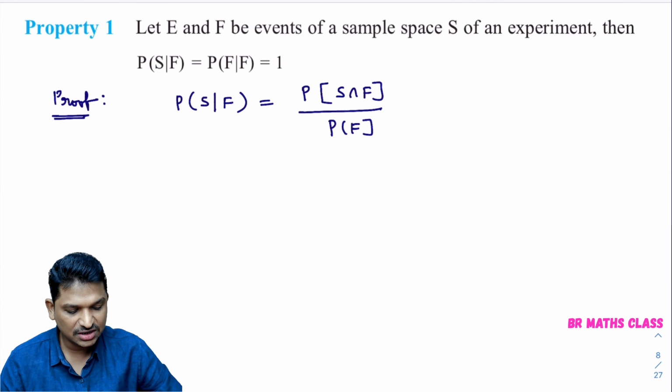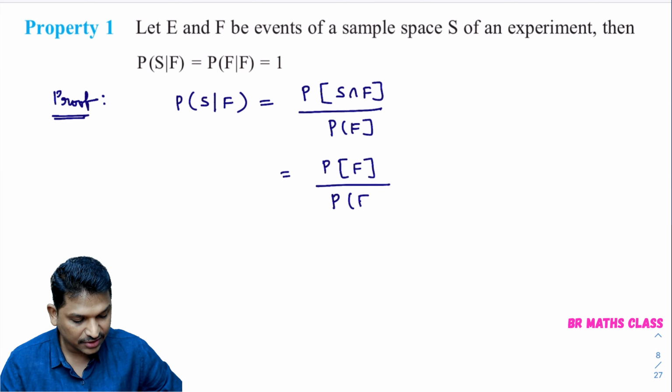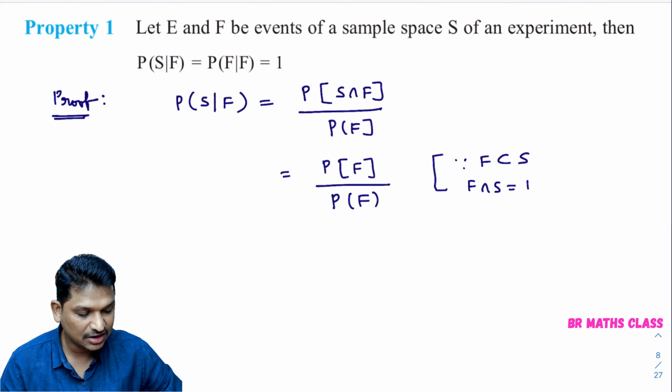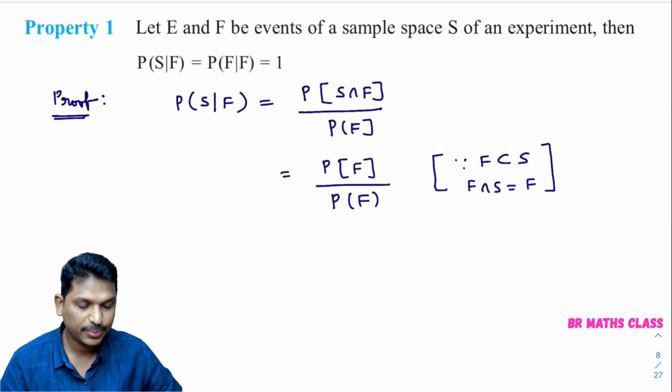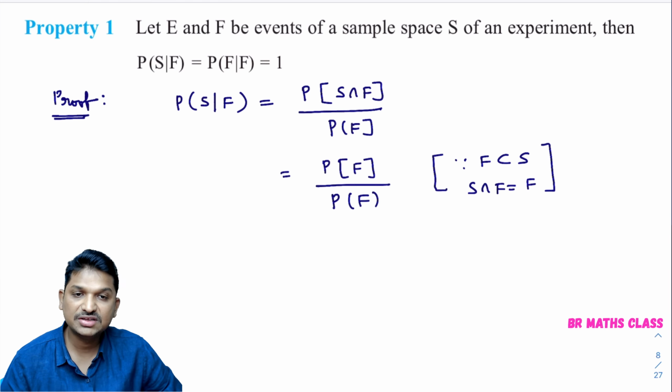So here probability of S intersection F is F only, divided by P of F. In place of S intersection F, I have written F, since F is a subset of S, F intersection S equals F only. S intersection F or F intersection F, both are the same.